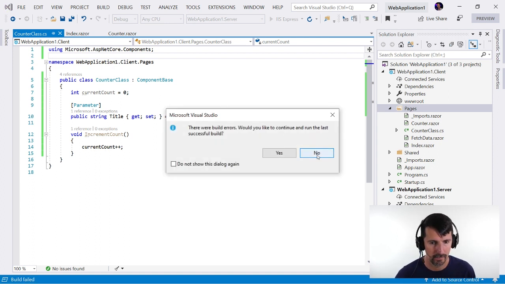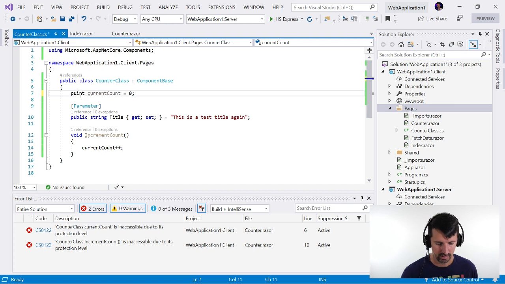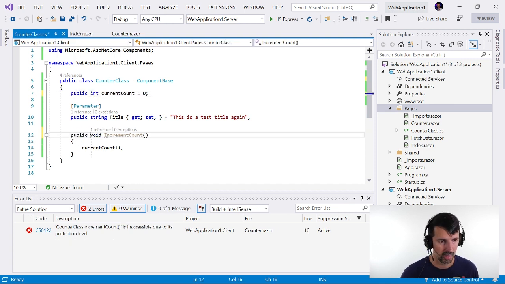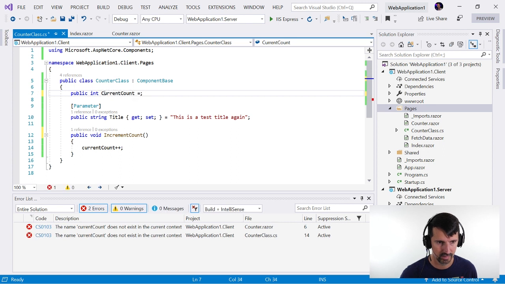Oh, build errors. Let's see what we got. Current count. Public. We need to make all this public. And you know what? I'm not going to do it this way. I'm going to make a proper property out of this.